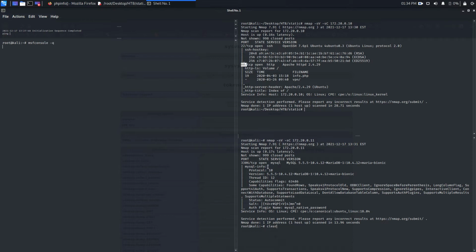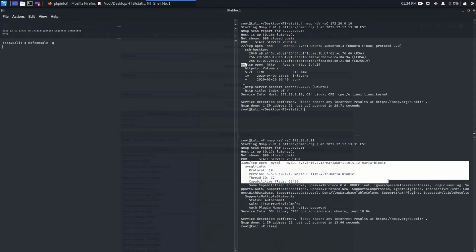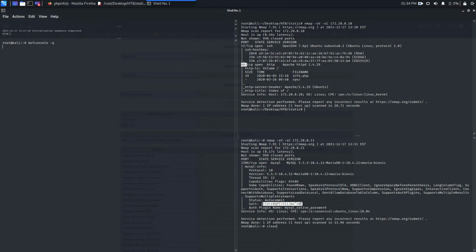Till then, we can also analyze that we have 3306 on this MariaDB. The salt is this, but we don't have other information. A plugin, mysql_native_password. We can try this later. Let's see whether we can connect or not.